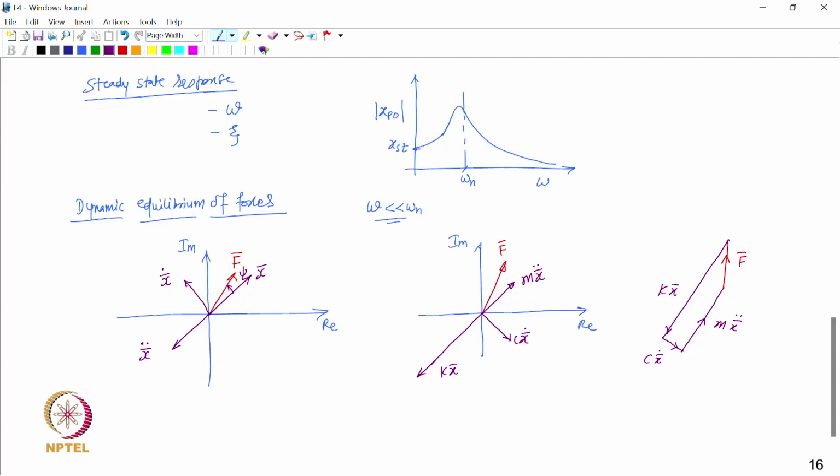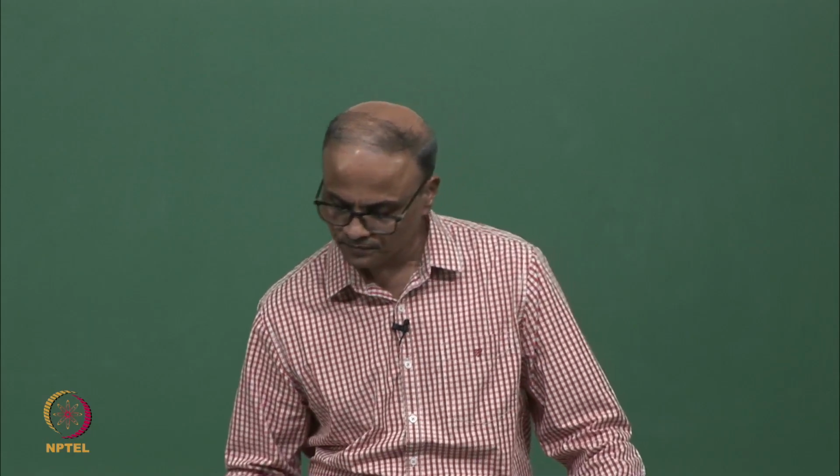Now let us see what this equilibrium looks like when omega is equal to omega n, when resonance occurs. Let us make that diagram. Here we have the force, this is F bar.